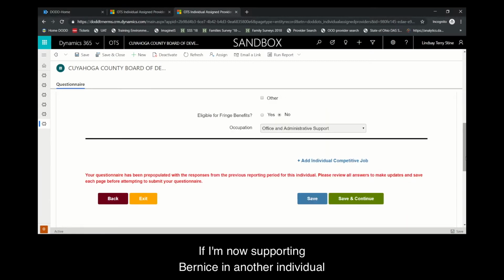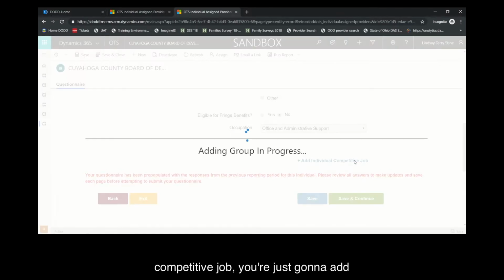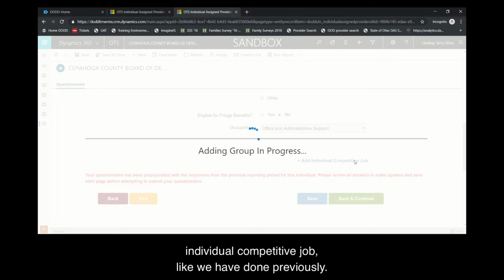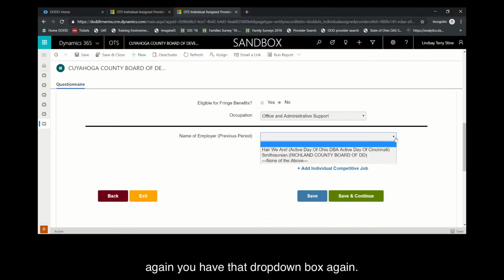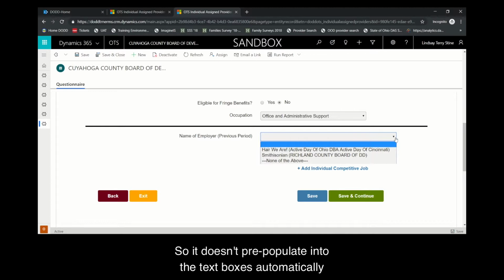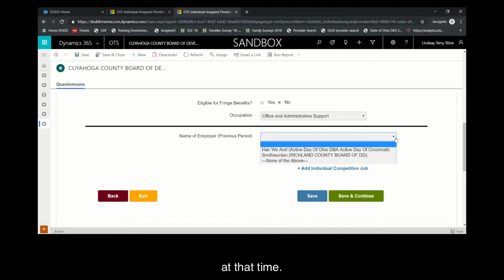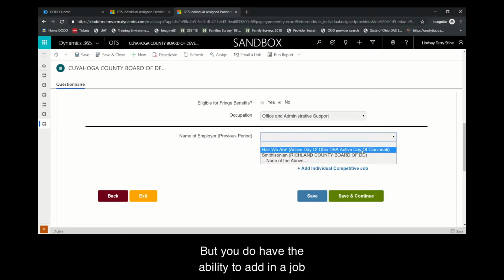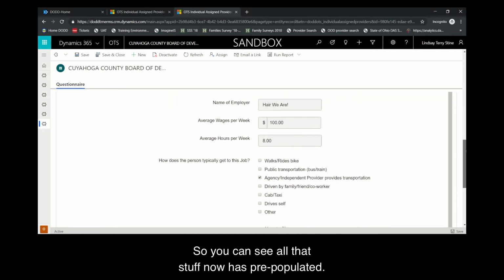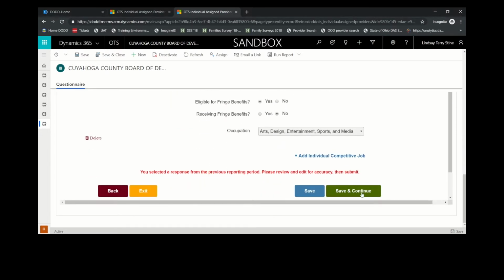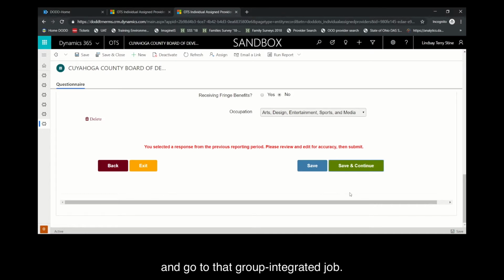If I'm now supporting Bernice in another individual competitive job, you're just going to add individual competitive job like we have done previously. And because there have been other entries entered for her, again, you have that drop-down box, so it doesn't pre-populate into the text boxes automatically because we were not the provider of that service at that time, but you do have the ability to add in a job that was previously done by another provider. So you can see all of that stuff now has pre-populated. We're going to go ahead and save and continue and go to that group integrated job.